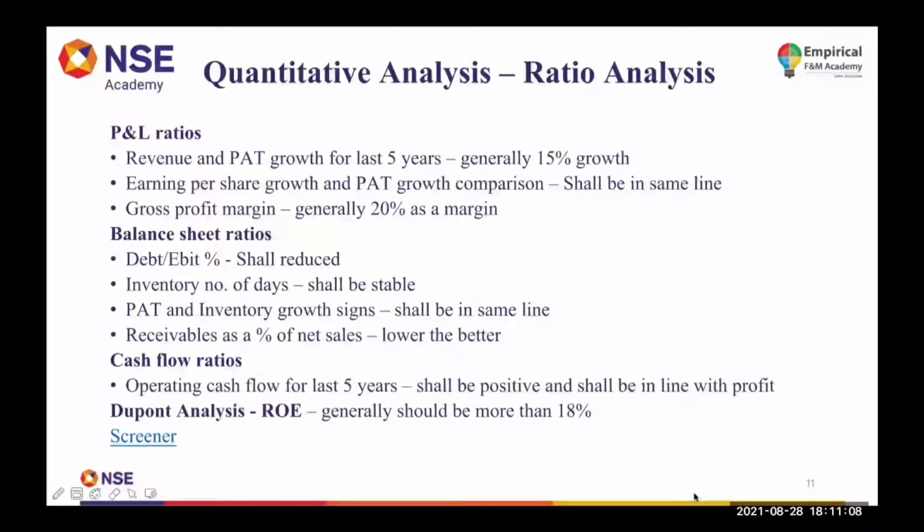So the higher the debtors, the more it means the company is not good at collecting the amount for what it has sold to the customer. So it should be lower the better, remember. Receivables as a percentage of net sales means debtors divided by net sales. If the percentage is lower, that is better, because it shows how much of the sale you have made constitutes the debtors part. Therefore, the lower the percentage, the better the company's way of collecting the amount from its debtors.